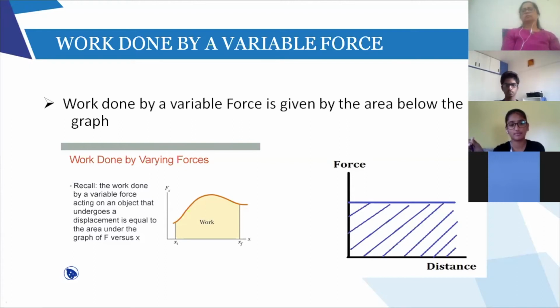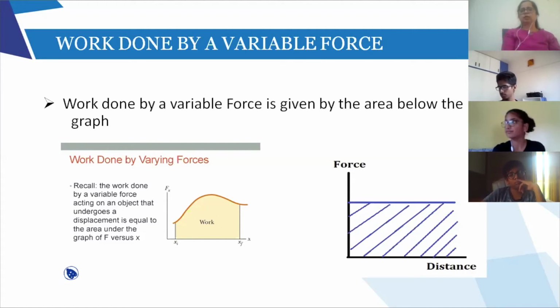In the first graph, it is an irregular shape. So how will we find the area? That is what I'm saying, you will not be asked to find the area. I have just given an example. You may be asked a 1 mark question on this: when a force is variable, how do you find the work done? So you just say, plot a graph and find the area below the graph. That's all. Okay, understood? Fine.